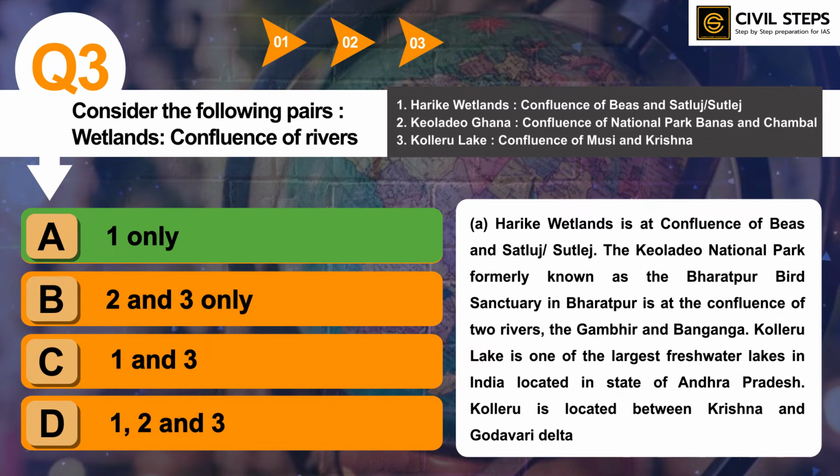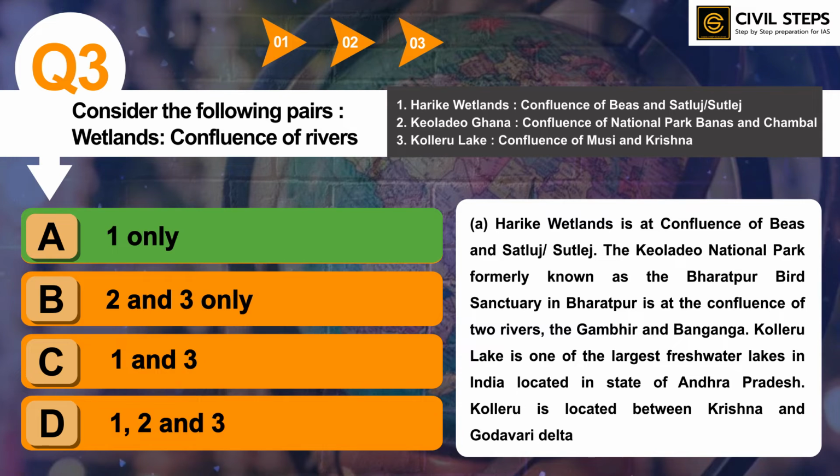So these topics like wetlands, mangrove forests, they are very important, and you should also refer the important rivers such as Ganga and its tributaries, likewise Yamuna, and you should also know about tributaries of Indus: Jhelum, Ravi, Beas, Satluj.